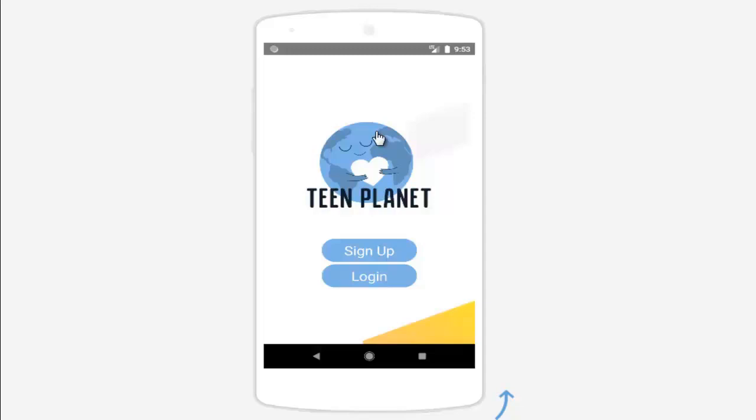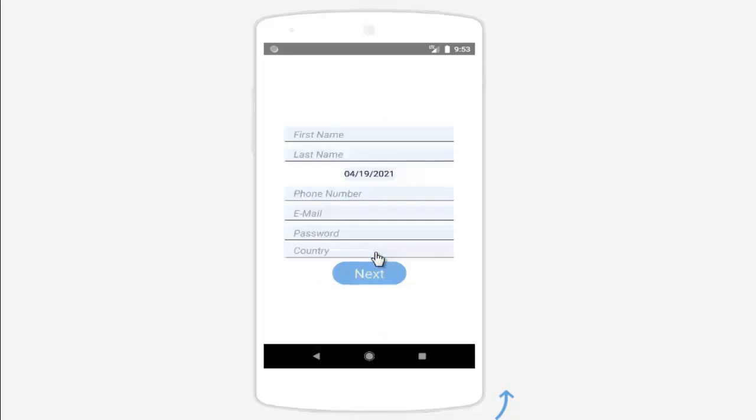User must first register to use the application. Click the Sign Up button to register. In the opened window, please fill in your personal data.